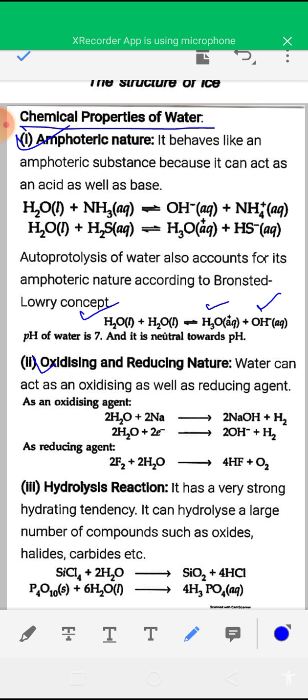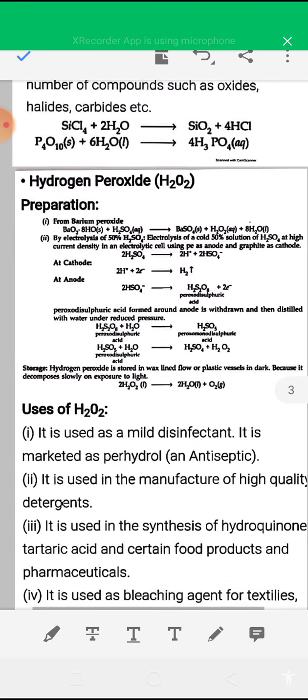And oxidizing and reducing nature of water. Water can act as an oxidizing as well as a reducing agent. Here one example is given, oxidizing agent. In the reaction between sodium and water, water acts as an oxidizing agent. Water oxidizes sodium to sodium hydroxide, and hydrogen gas you will get. Reducing agent, water as reducing agent. When water reacts with fluorine F2, it will give HF and oxygen, and in this reaction water acts as a reducing agent.